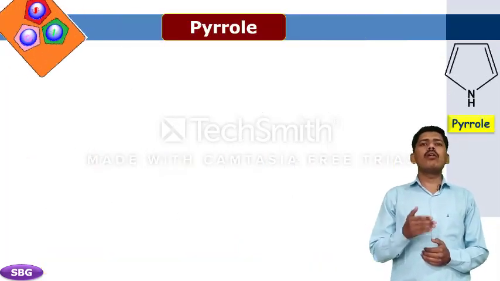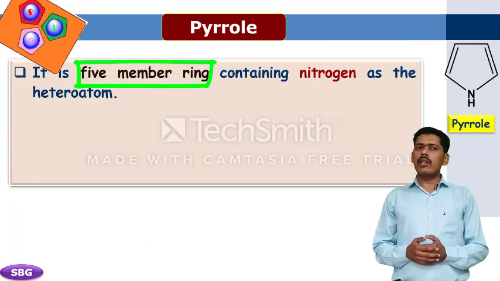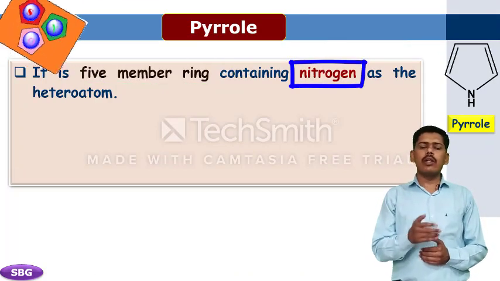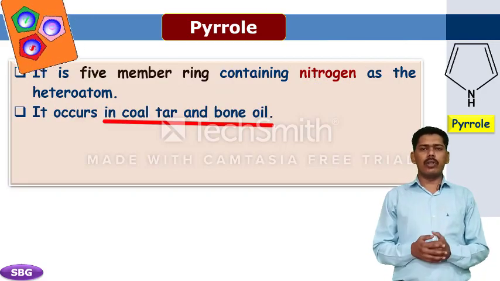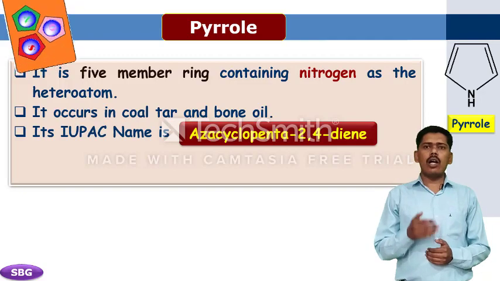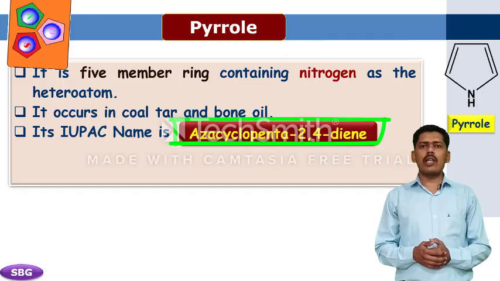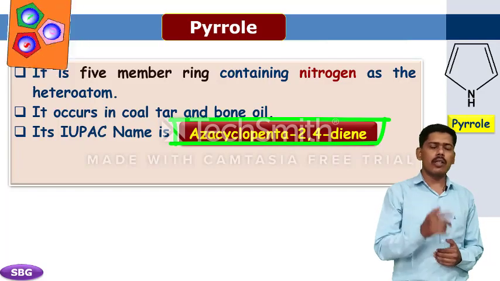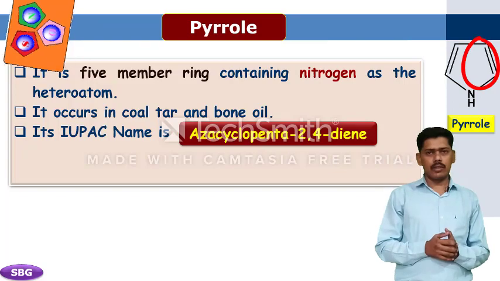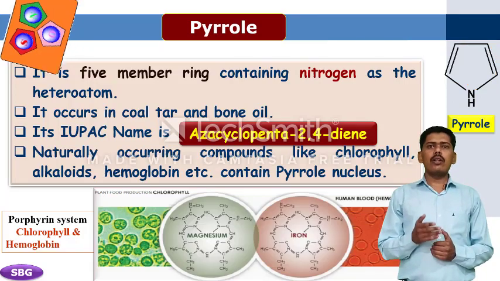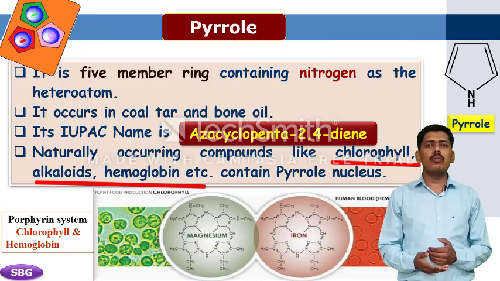Now we come to our main topic, pyrrole. It is a five-membered ring containing nitrogen as a heteroatom. It occurs in tar and bone oil. Its IUPAC name is azacyclopenta-2,4-diene. Naturally occurring compounds like chlorophyll, alkaloids, hemoglobins, etc.